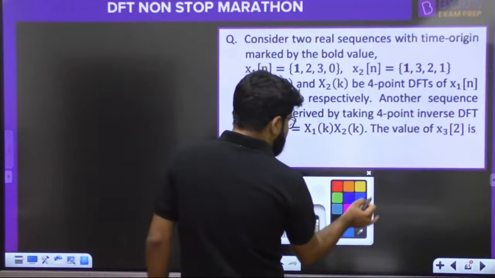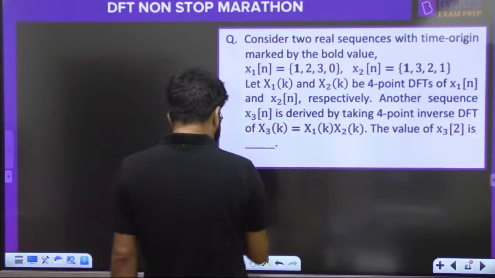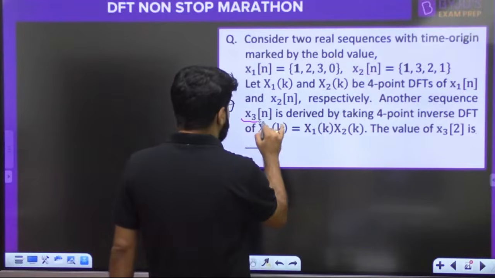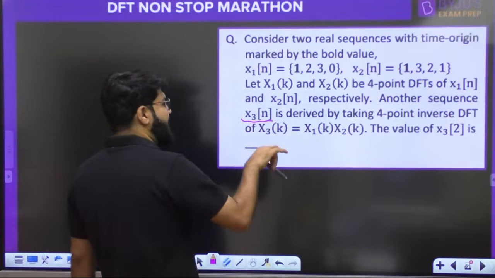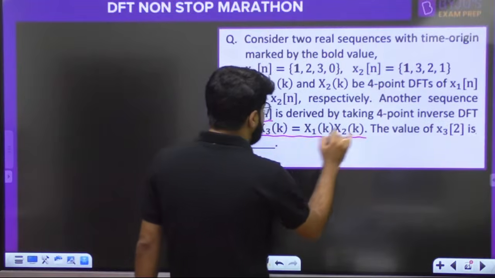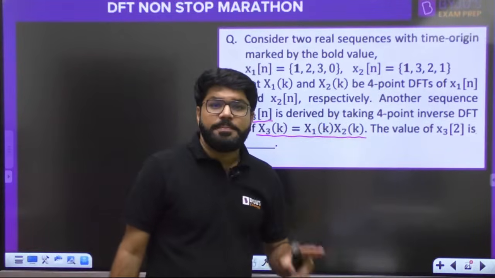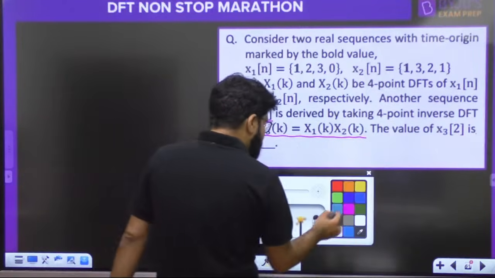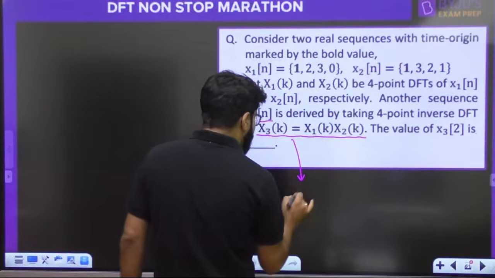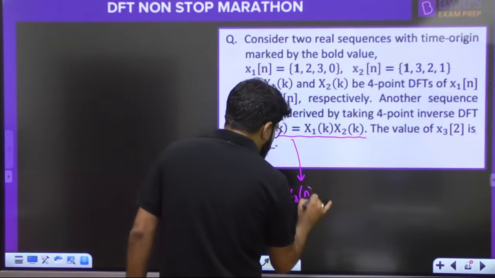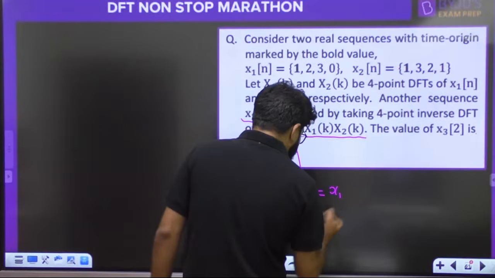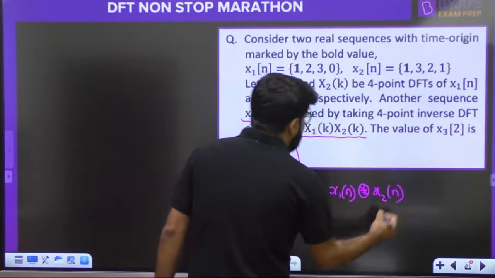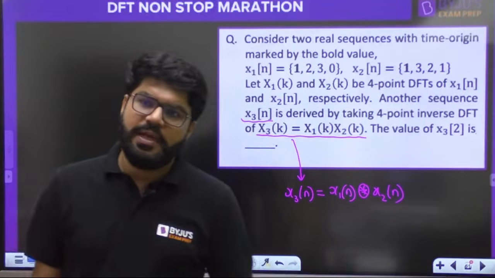Dekho, the answer is hidden here. Another sequence x3[n] is derived by taking the 4-point IDFT of X3[k] equal to X1[k] into X2[k]. DFTs are multiplied, Fourier transforms are multiplied. The signals should be convolved, na? So if X3[k] is X1[k] into X2[k], x3[n] should be the circular convolution of x1[n] with x2[n], right? So the question is on circular convolution again.